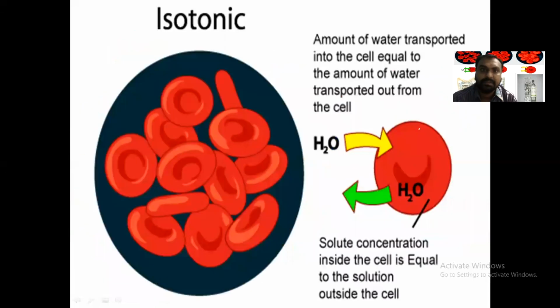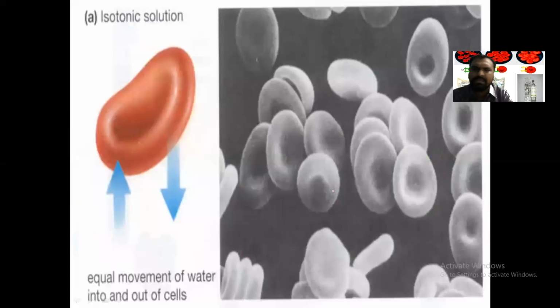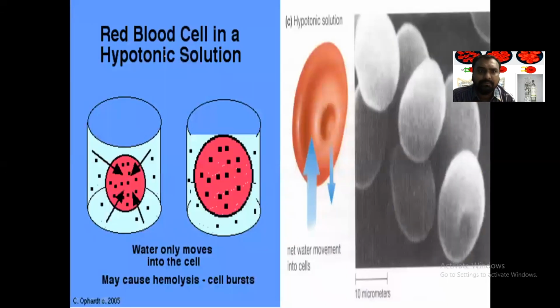Remember this. So isotonic fluid, what will it do? The amount of water transported into the cell is equal to the amount of water transported out of the cell. So it is the same. So in case of normal vomiting or diarrhea, to restore, we can give the normal saline, right? But what will happen when we put the cell into a hypotonic solution? The cell becomes swollen, and ultimately it bursts and hemolysis can occur. But in a severe case, when the cell has shrunken, we can give it.